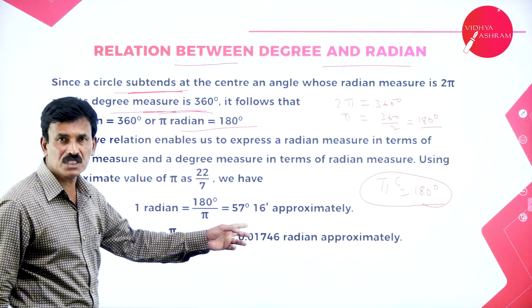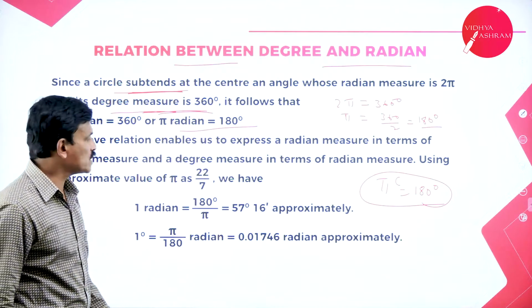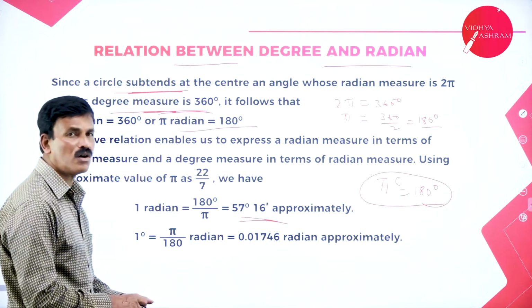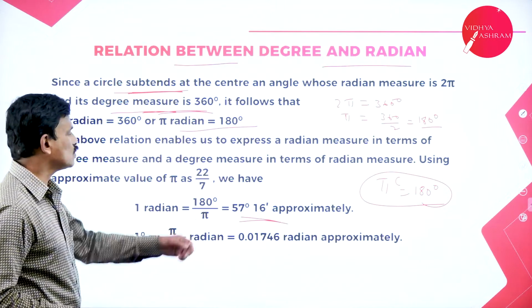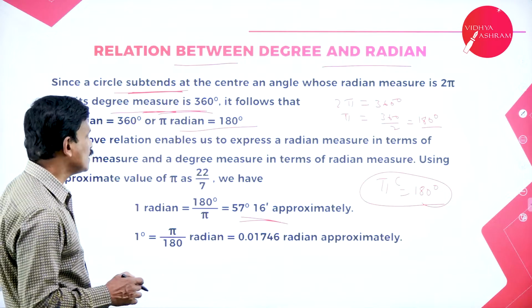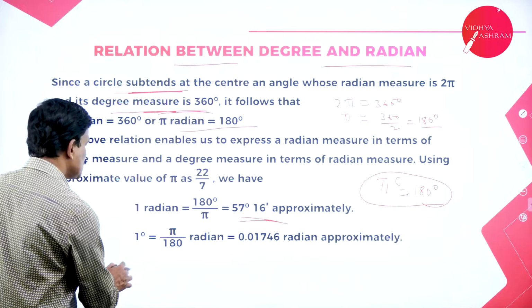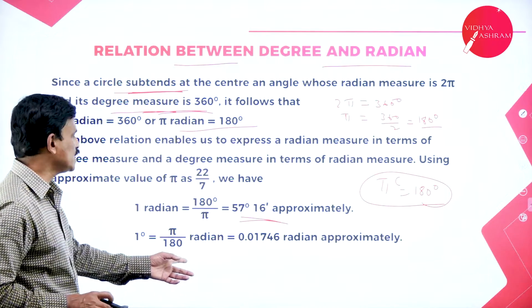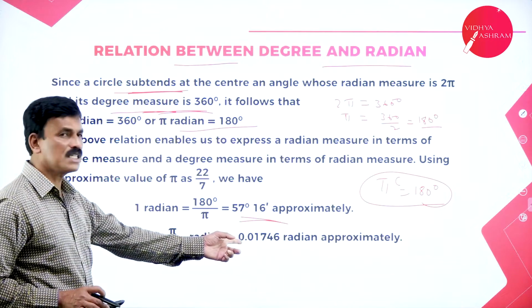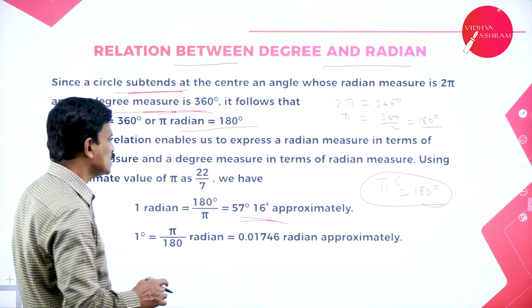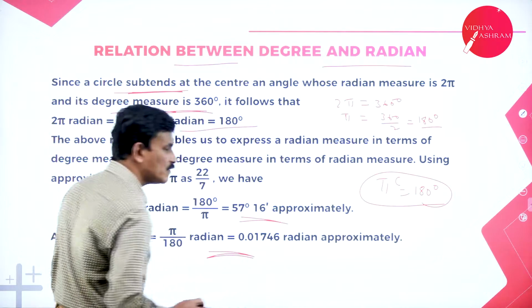After simplification, the value is found to be 57 degrees 16 minutes. So the approximate value of 1 radian is 57 degrees 16 minutes, and similarly 1 degree is equal to pi by 180 radians, which is 0.01746 radians approximately. These are the standard values.